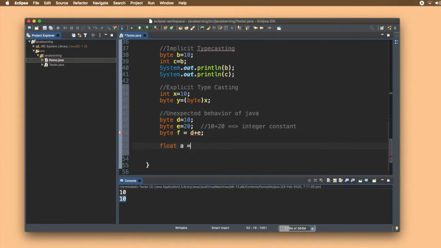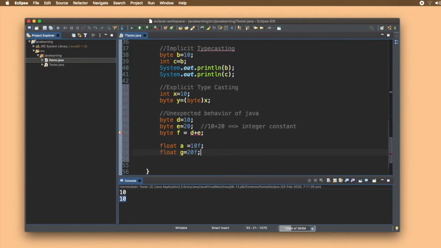Float a equals 10f. See, this is how we declare a float variable. We have to write the f. Now f will not be included in 10, it is just for referring that it is a float value. So float g equals 20f.